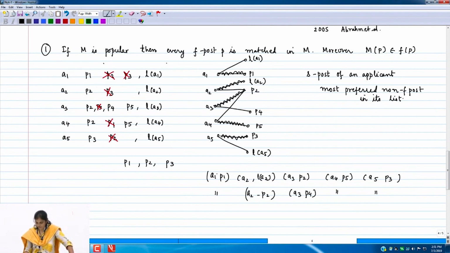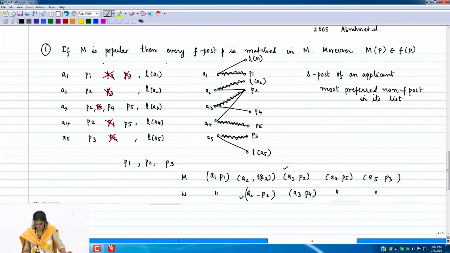So, A1, A4 and A5 do not vote because they anyway are getting the same partners. What about A2? I will call the matchings M and N. What is the vote of A2? N. So, A2 votes here, right. What about A3? M, right. So, now these votes have got compensated. This does not prove that any of them is popular. We will show that these are popular, but certainly one of them is not beating the other.